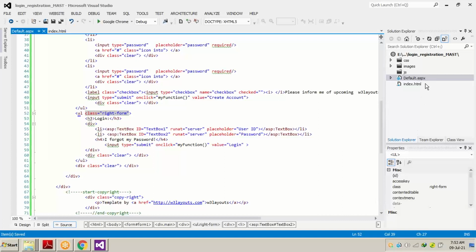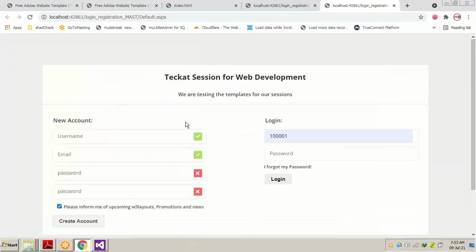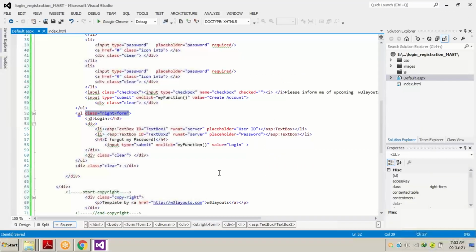Why you use templates, how we use templates, what are the benefits of using templates? Means if I have to design this kind of entire form, it will take me time, effort and energy. So why not use the pre-made login form for our project? It will cut the time, my effort also, and the only thing I have to change is the ASPX control from HTML control, and that will do, as well as the button also.